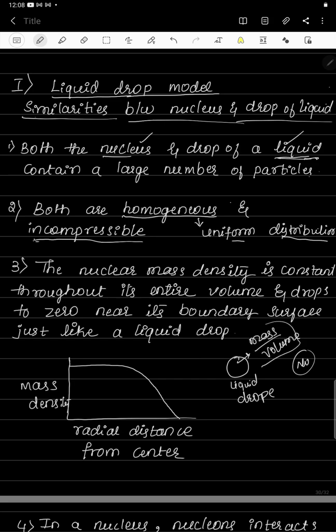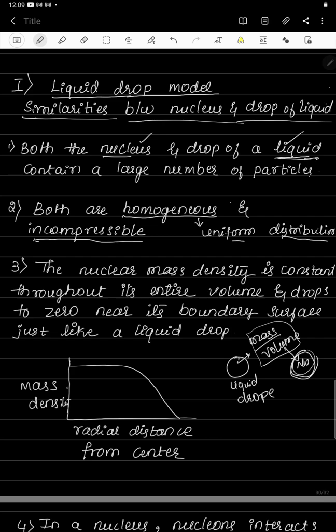This will be constant over the entire volume in both the liquid drop as well as the nucleus. And this nuclear mass density drops near the boundary surface, just like a liquid drop.